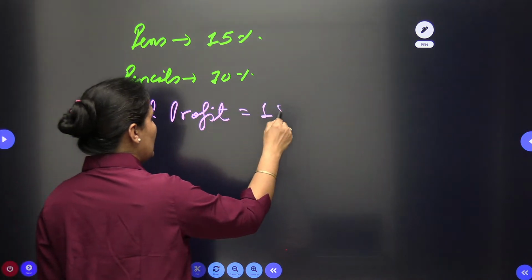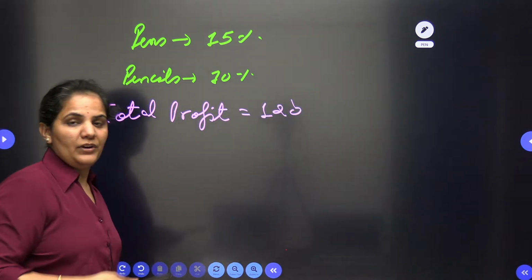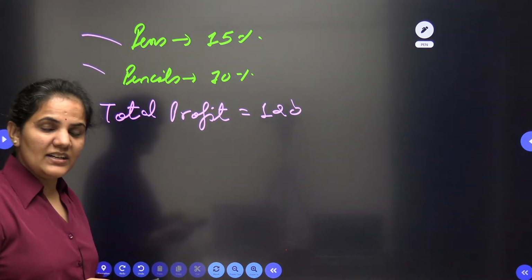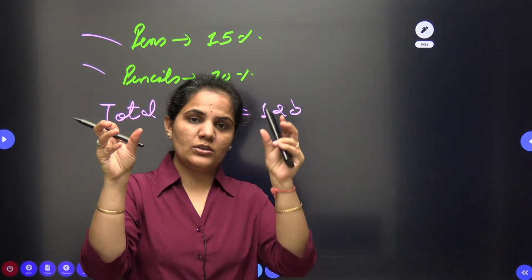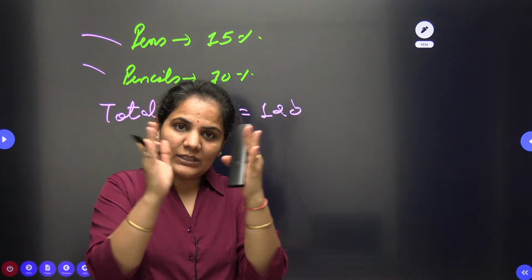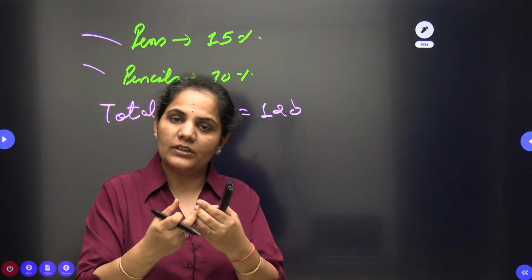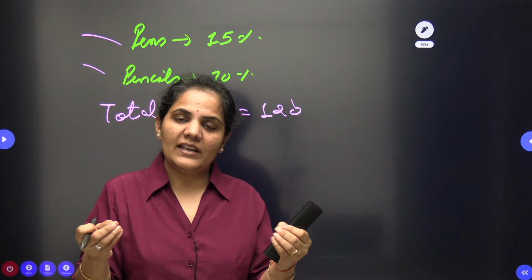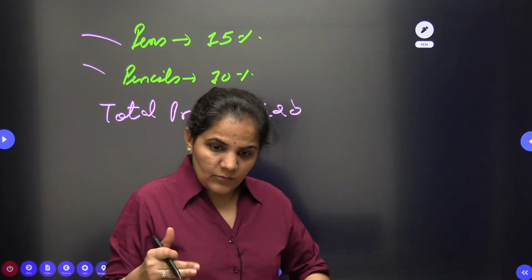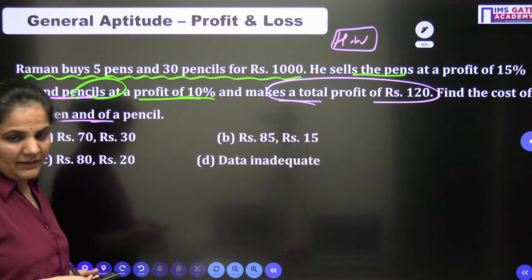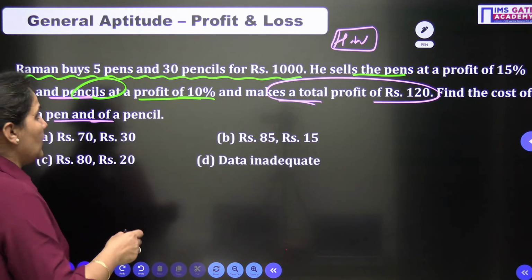Children, will you tell me what the total profit percentage is? You have pens and you have pencils. When you sell them together, you have one total profit. We need to find the cost of one pen and one pencil. So can we find the total profit?